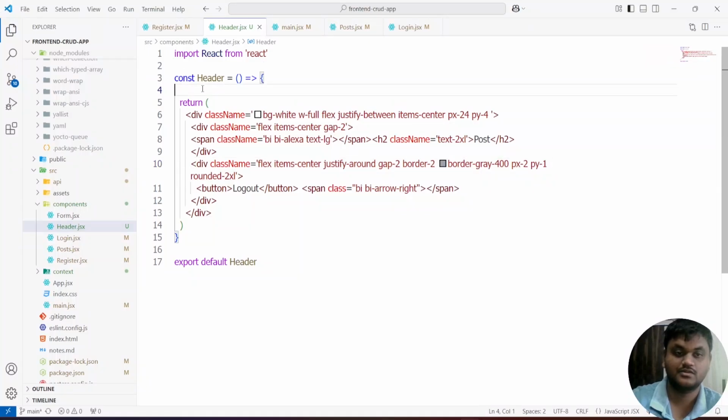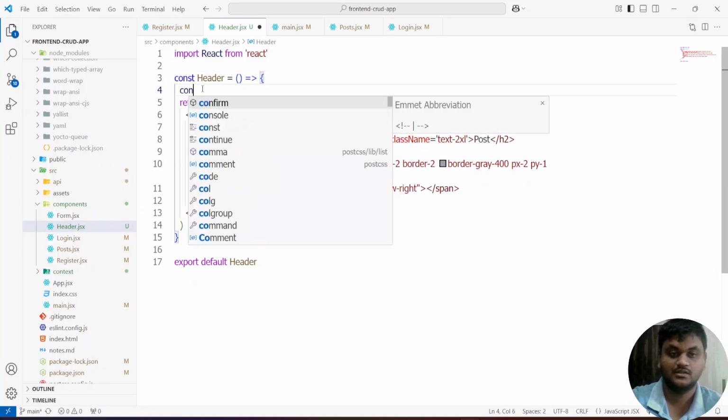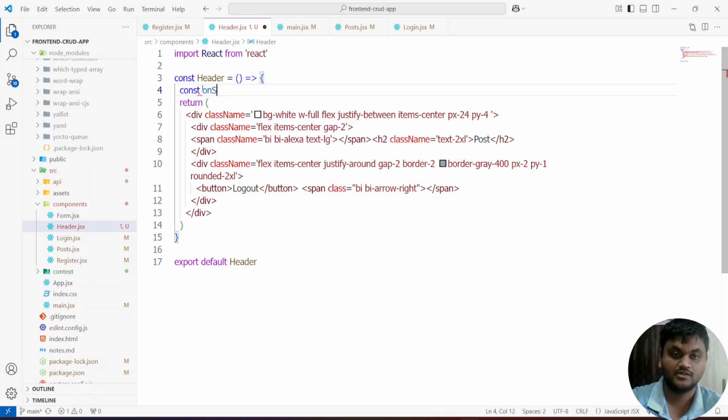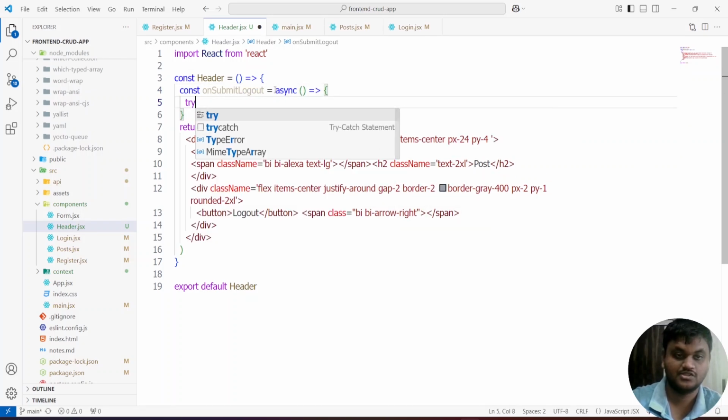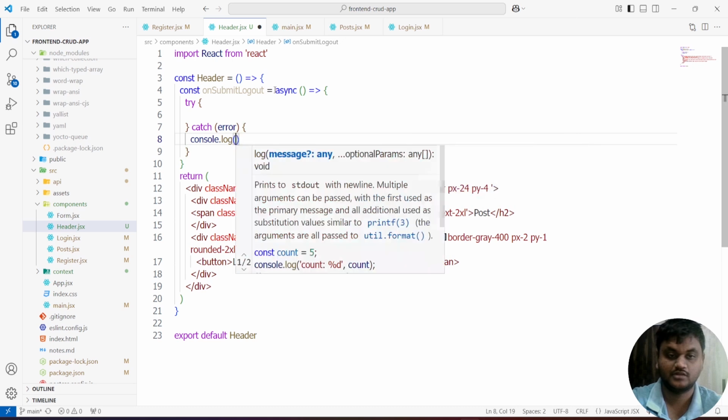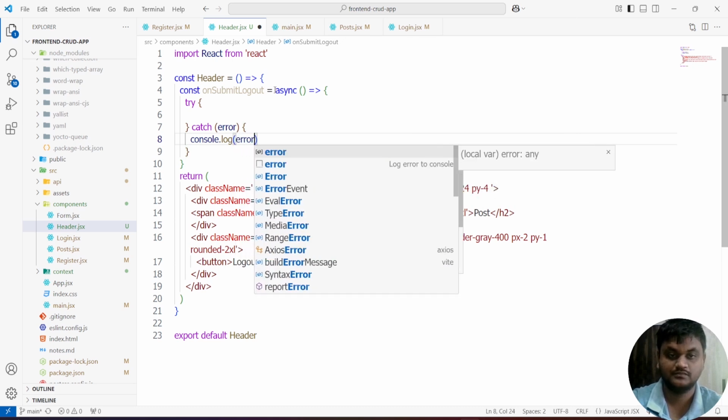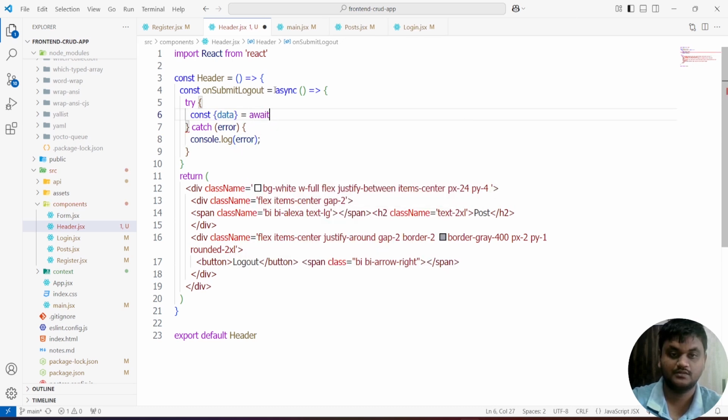For that, you have to write the logic here: const onSubmitLogout, async, try catch, console.log of the error data getting from await.